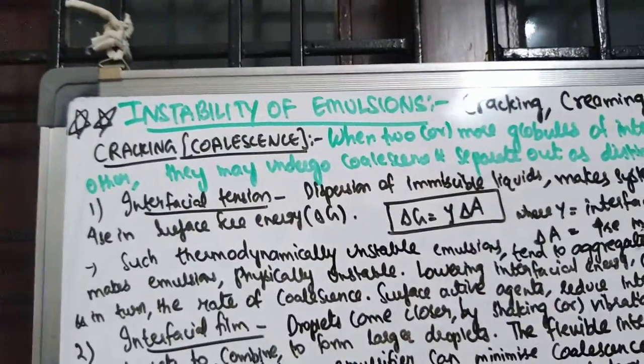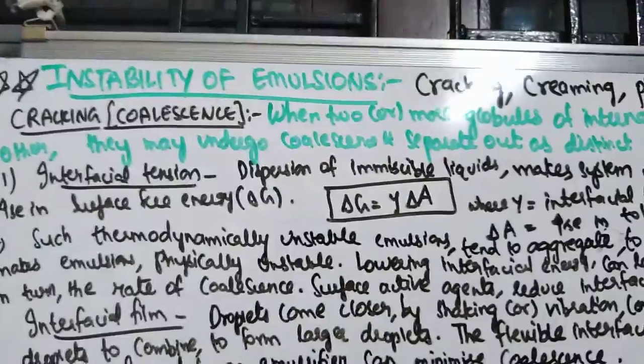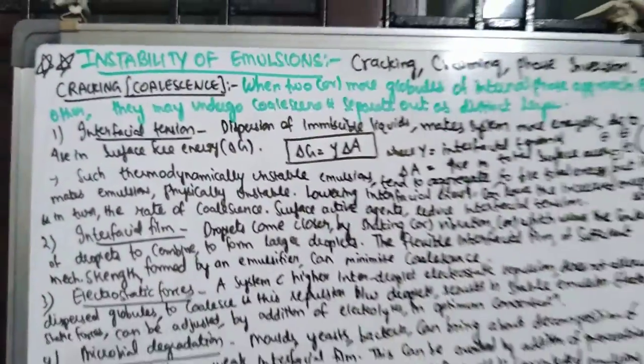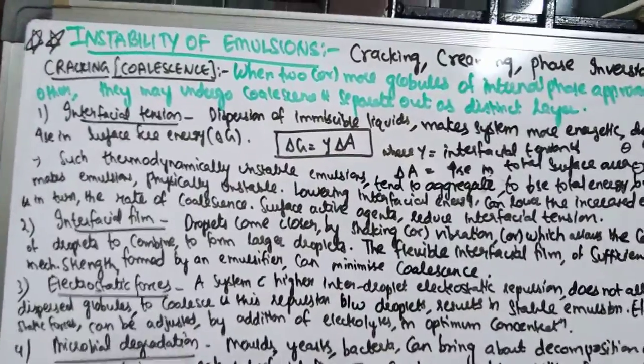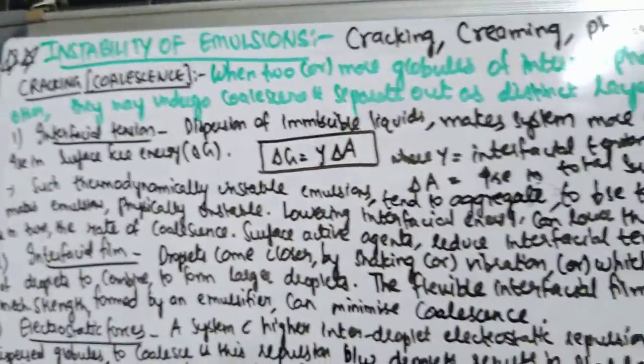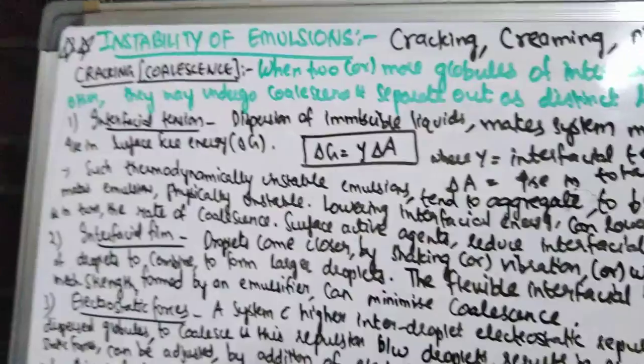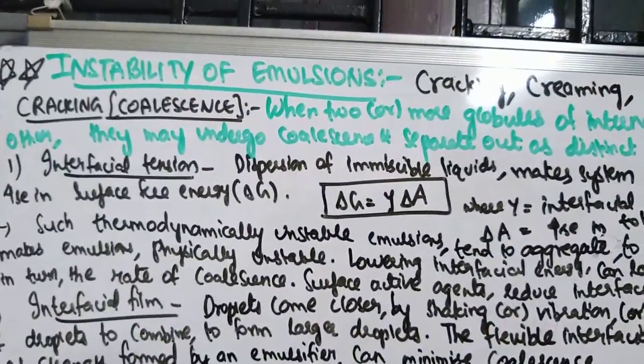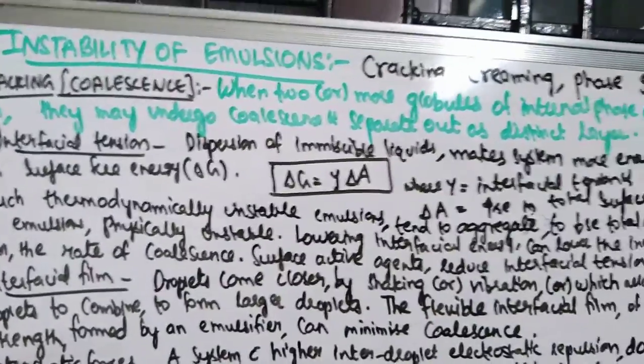This is also a very important question, and the reference for this is Atmaram Pawar. It is not there in Lachman. So please refer carefully, and you have to prepare the notes from the video itself. Instability of emulsions: the name itself indicates the reasons for instability of emulsions, or when an emulsion is unstable, what happens, in what form it results.